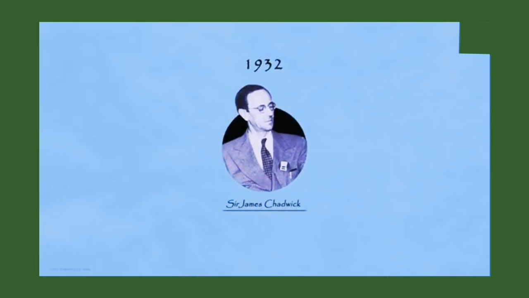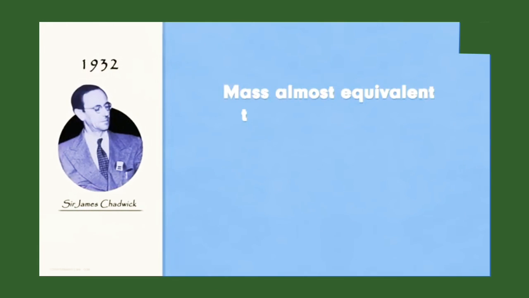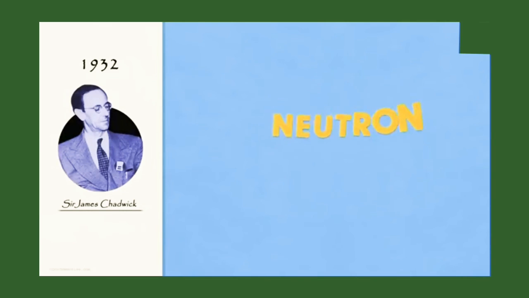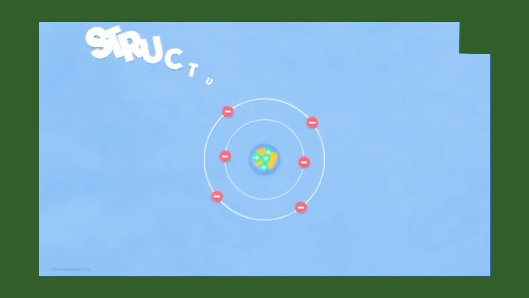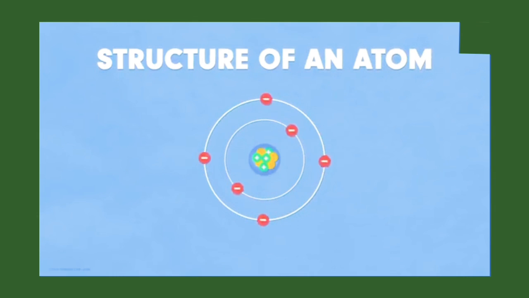Let's find that out. It was around the year 1932 when a famous English physicist, Sir James Chadwick, found the third subatomic particle. He found that the particle had a mass almost equivalent to that of the proton. And what about its charge? Astonishingly, it had no charge. Yes, the particle was neutral. The particle was later named as neutron, denoted by the letter n. Thus, now we have the complete design of an atom.